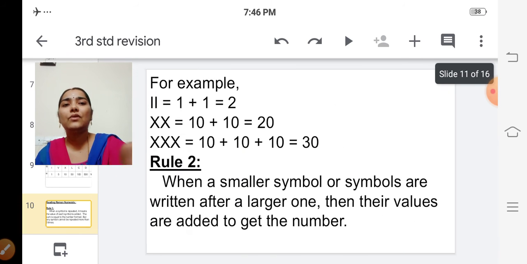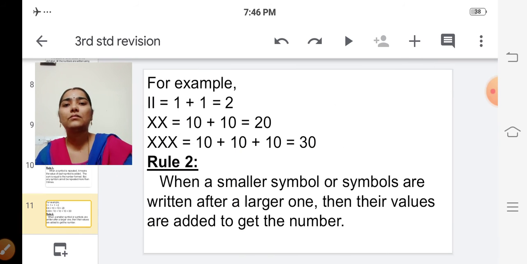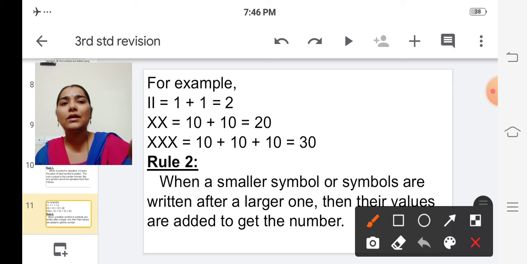Okay, see, for example, here this Roman letter 1 is repeated twice, isn't it? So we have to add the corresponding value 2 times. So we have to add 1 plus 1, which is equal to 2.